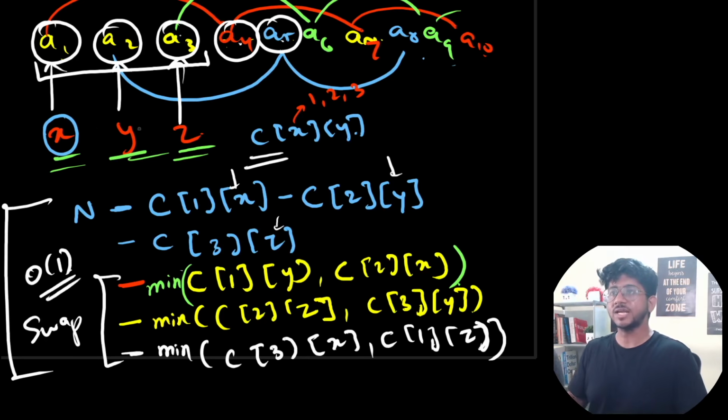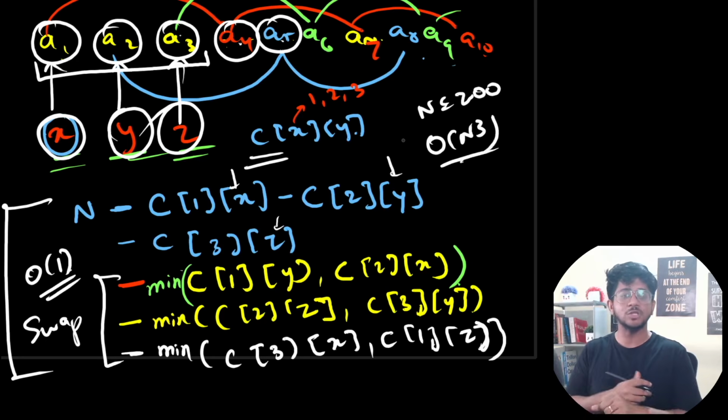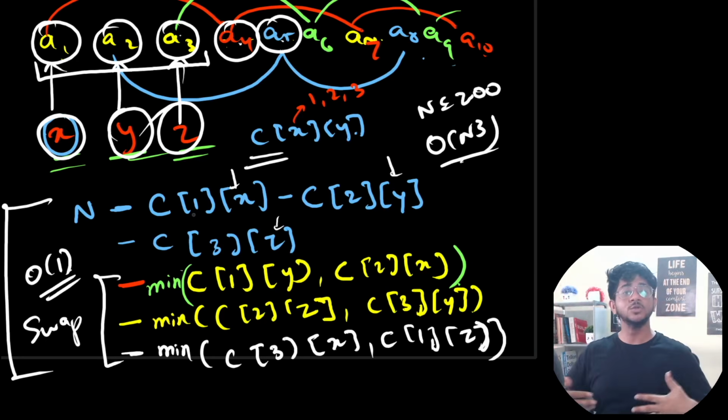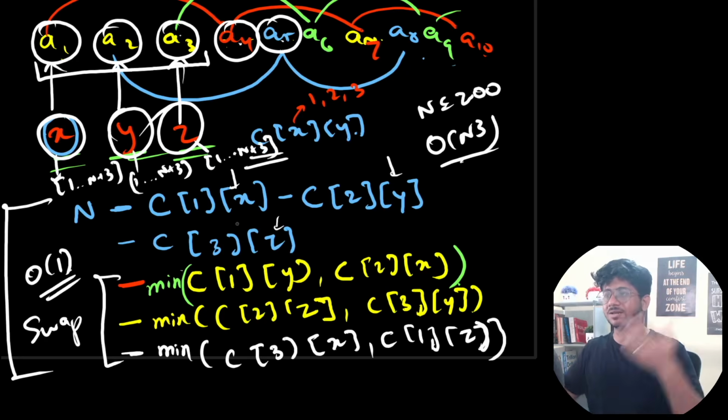So what we can do is we can loop over different possible values of x, y, z. N is only up till 200. So we can do an O of n cube. Just loop over different values of x, y, z, maybe up till n plus 2. Maybe we need to introduce a new integer. So just loop from 1 to n plus 3. Maybe we need a new integer, so just loop into that particular space as well. Though we might not need that many, but still you can loop over all these things and it will still be O of n cube, right?